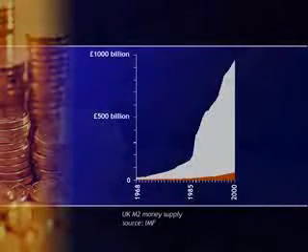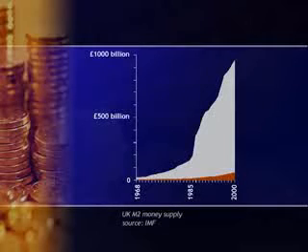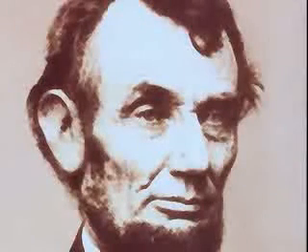Here's a graph showing the extent of bank money creation. The red bit at the bottom is the amount of money created by the state, the grey bit shows the amount created by the banks. Society is paying interest every year on that huge amount of money that's been loaned into existence by the banking system. When Abraham Lincoln wanted to finance the Civil War in America, he decided to print paper money himself.